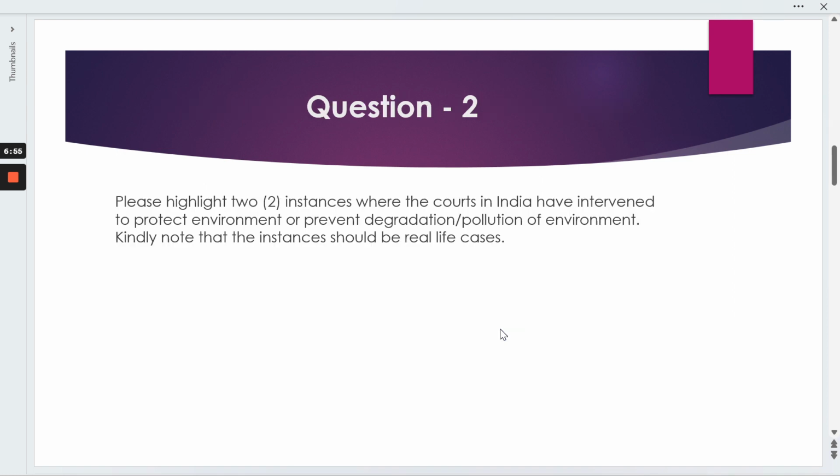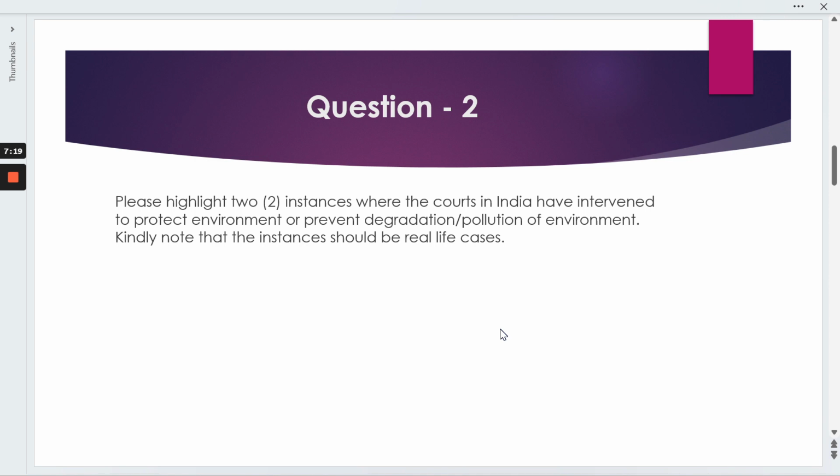Going to our second question: please highlight two instances where courts in India have intervened to protect the environment or prevent degradation or pollution of the environment. Kindly note that these instances should be real life cases. So it seems pretty straightforward. Firstly, we need to talk about what the Environment Protection Acts are.